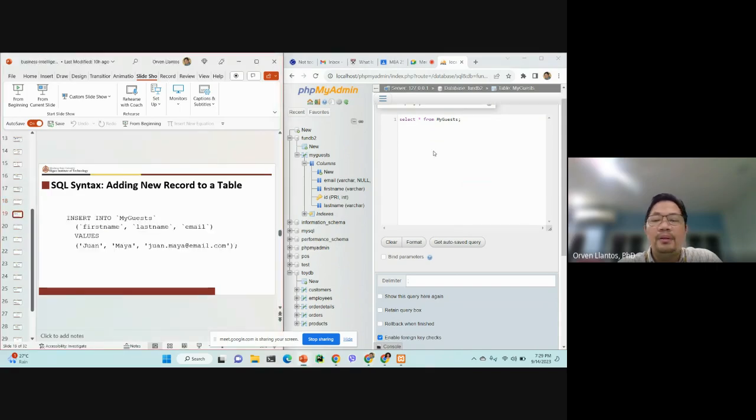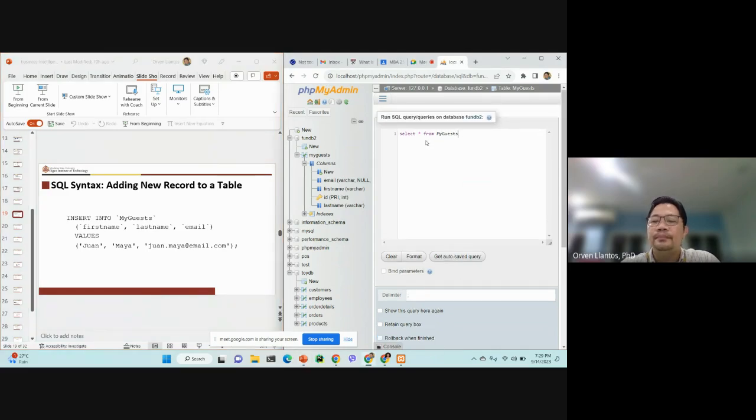For example, we can say insert into my guests. The column names that we need to fill in are first name, last name, and then email, then values.